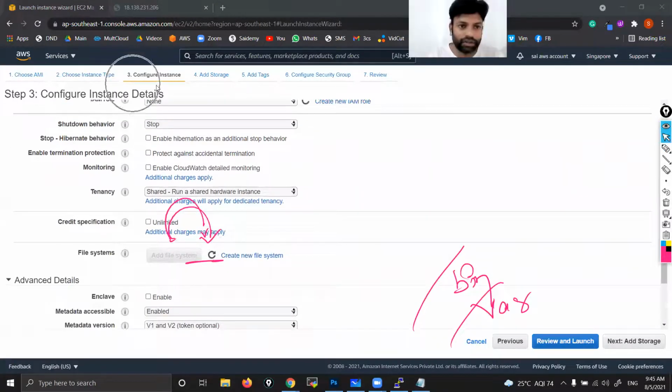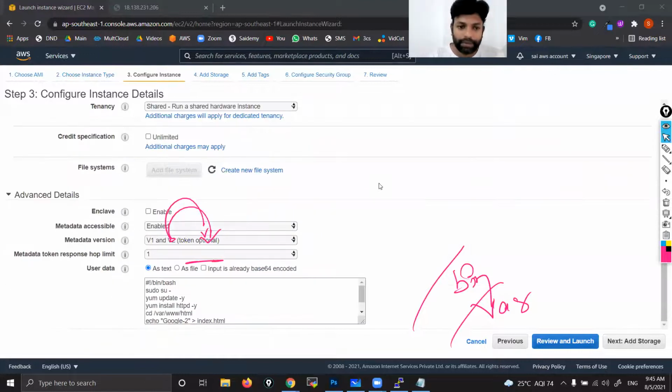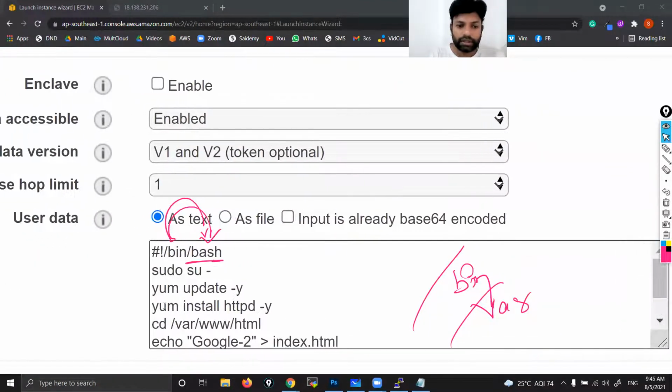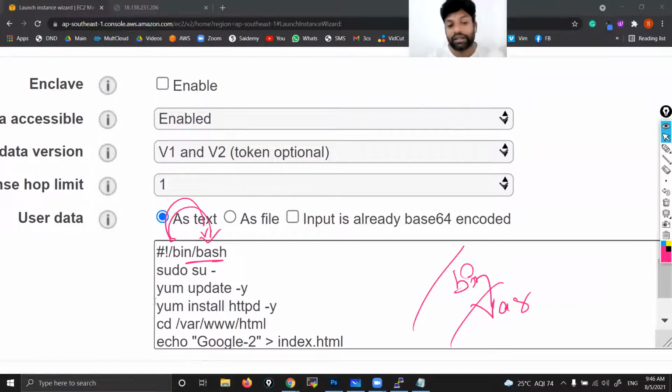Let's see, we are launching one instance, right? So from the bin directory of that Amazon Linux, it will take the command prompt first. After taking that command prompt, it will execute all these things. So where are these getting executed? On top of the command prompt only, correct? So those will be considered as Linux commands.